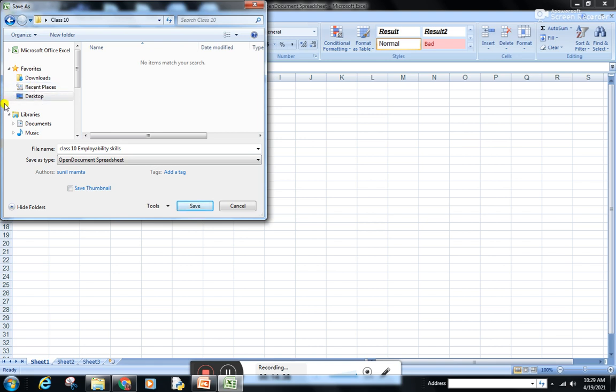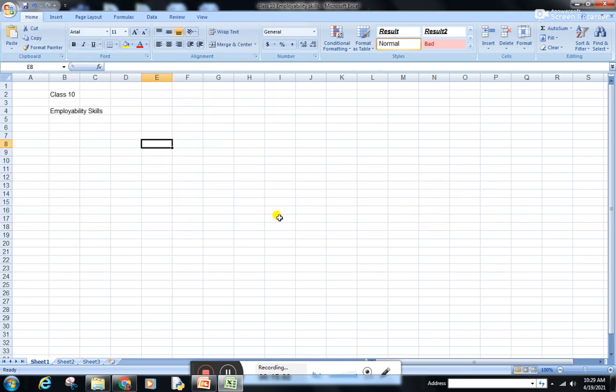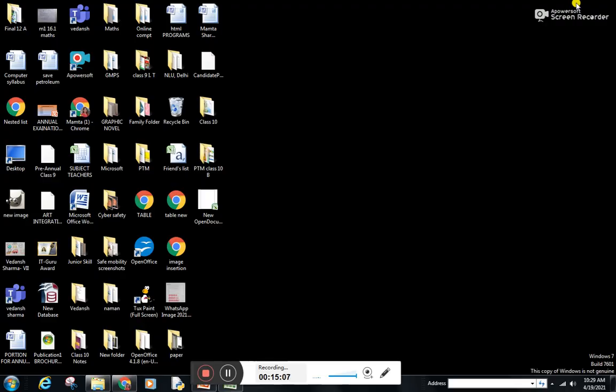Now you have selected the desktop. In the desktop you have selected the folder, that is class 10, by double clicking on it, and inside this class 10 folder you are going to save this file, that is class 10 employability skills. So I'm going to click on Save now. It is showing that it is not compatible. Yes, we need to save the file. The file will be saved.